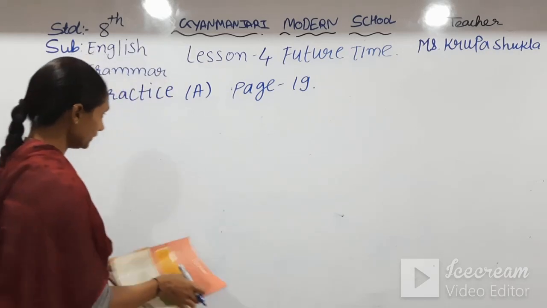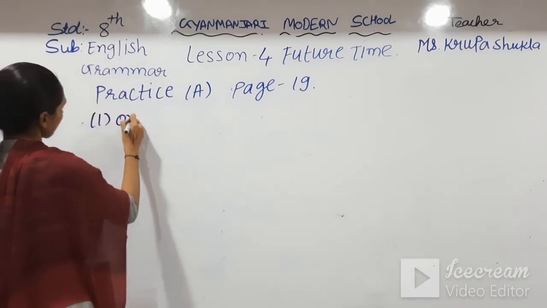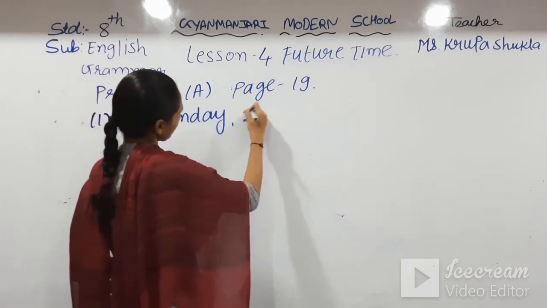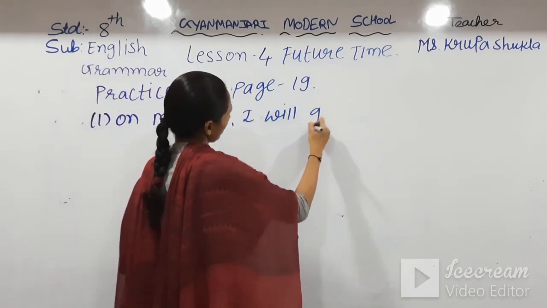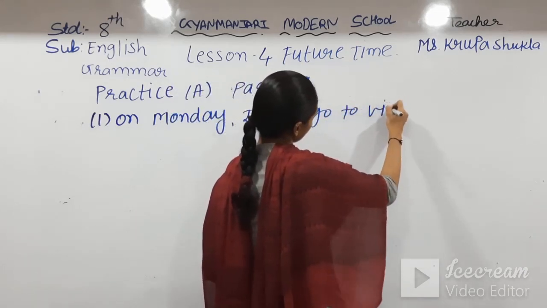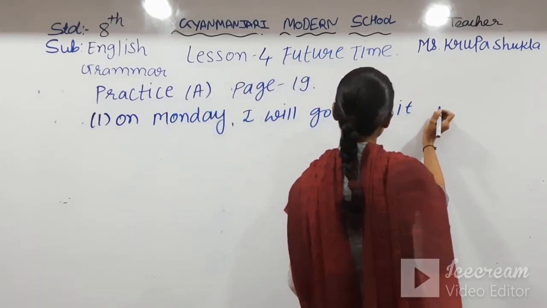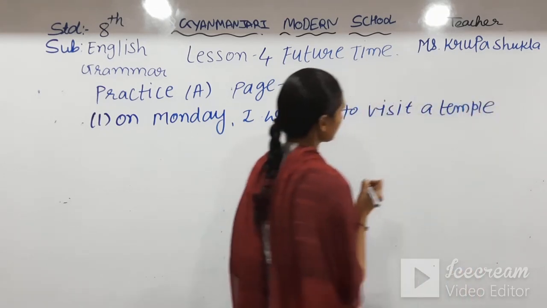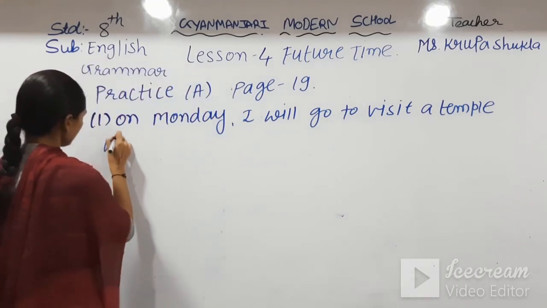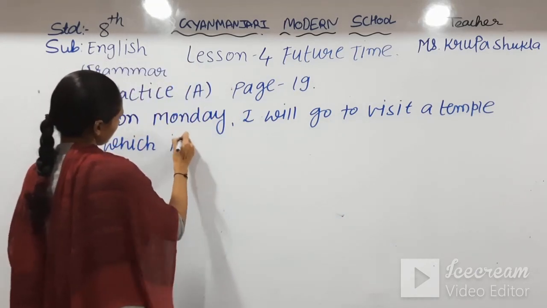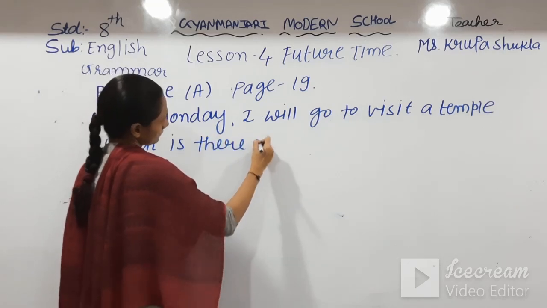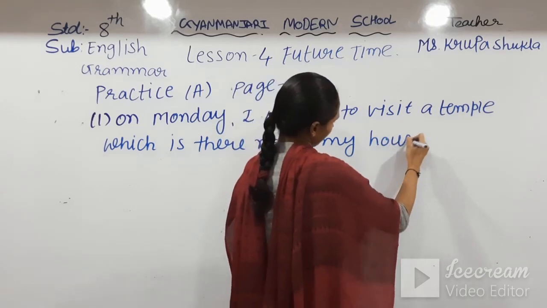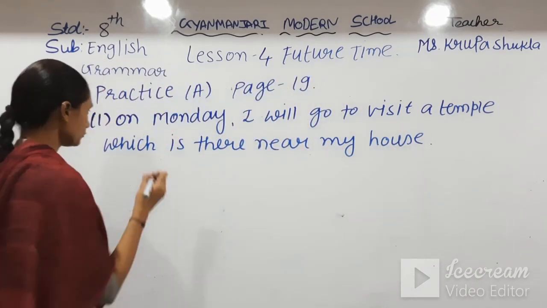So first, on Monday, I will go to visit a temple which is there near my house. So this I will do on Monday.